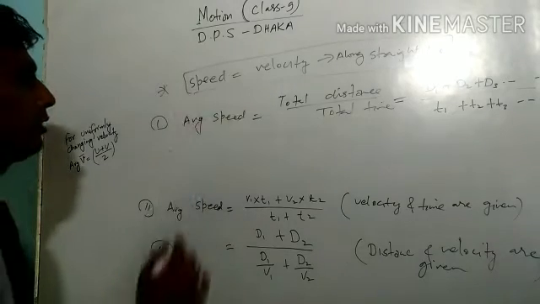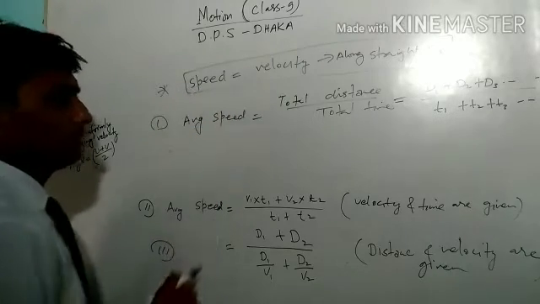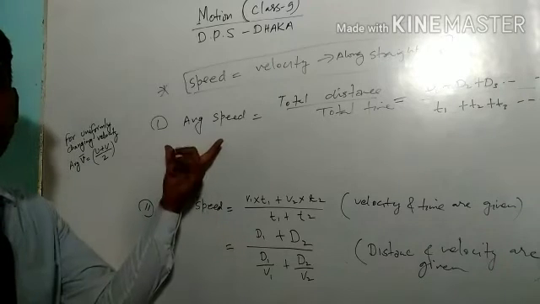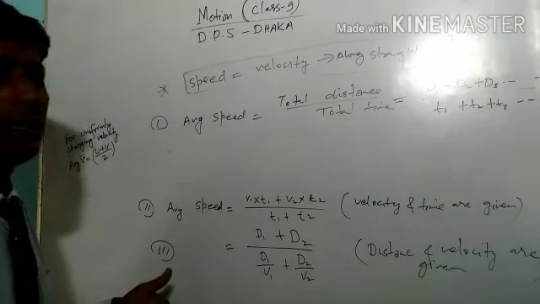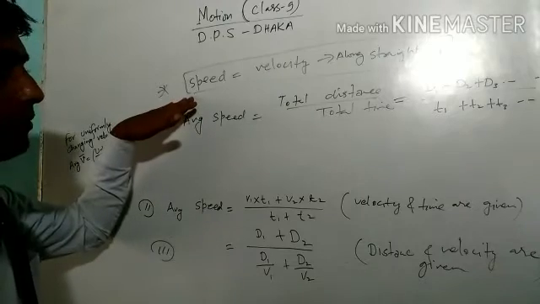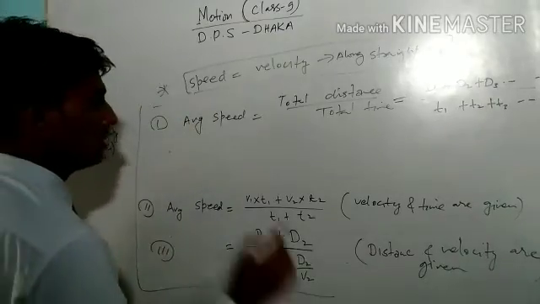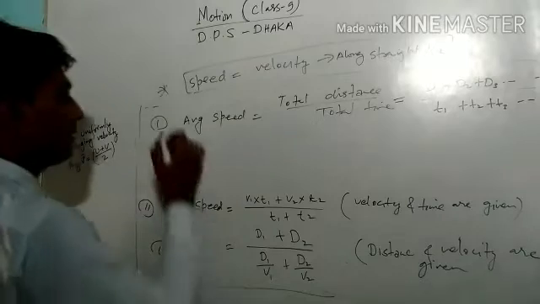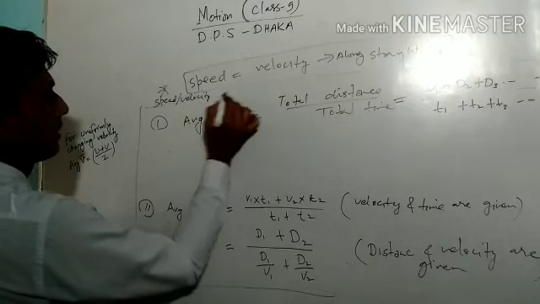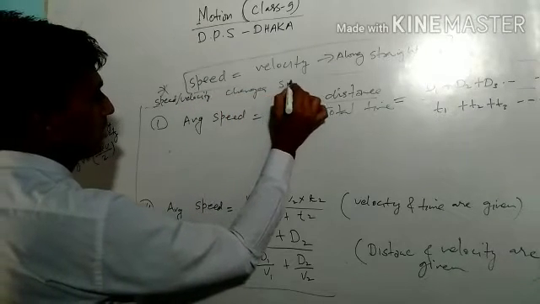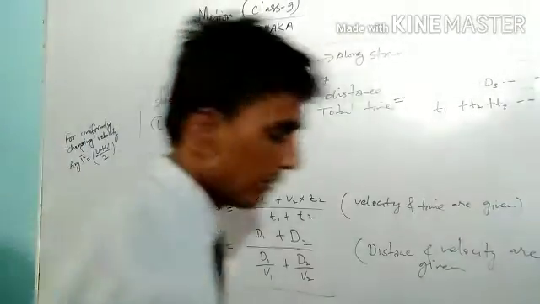And these formulas are for non-uniform motion, when the speed or velocity of the object changes suddenly.